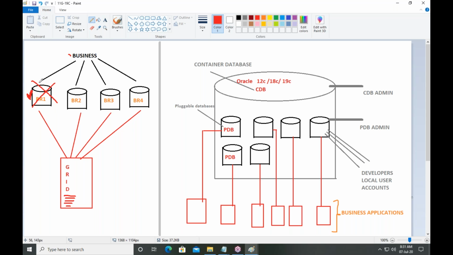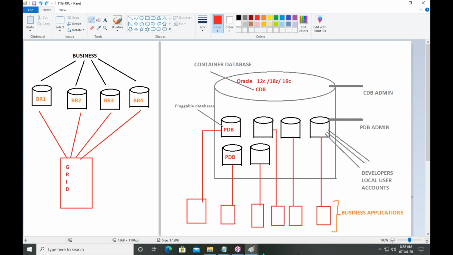Once the server is ready, these transactions move to this database server. So grid takes the responsibility for any server. From the grid, we can easily monitor all servers. It is easy to manage multiple servers. This is called grid technology.